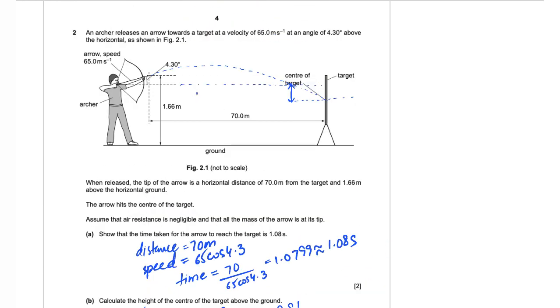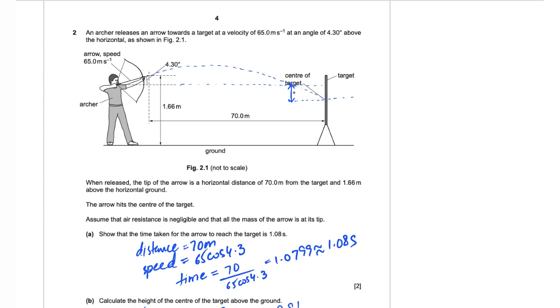Now I'd like to also mention that displacement is not distance. Displacement is the shortest distance from its starting position until the end. This is the entire distance that the arrow travels from the start until the target, and the displacement is going to be the shortest from its starting position. The starting position is at the same height. So this is the starting position, and this is the end position. So this is going to be the displacement.